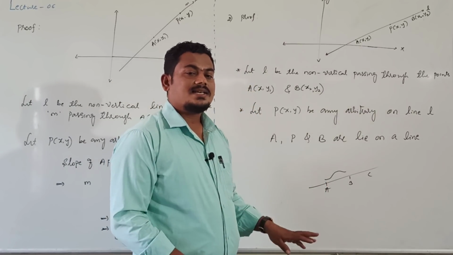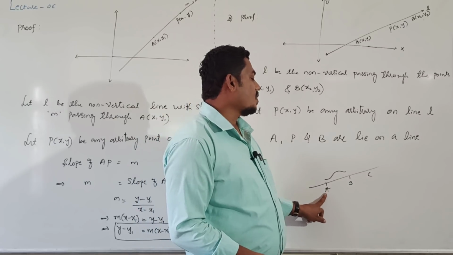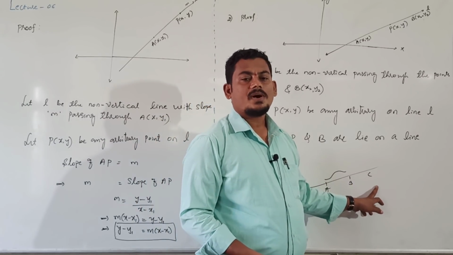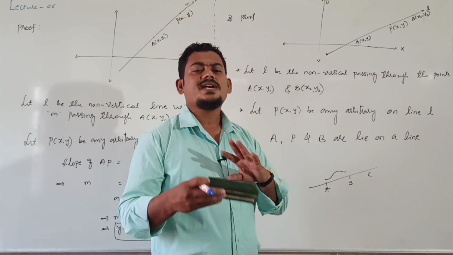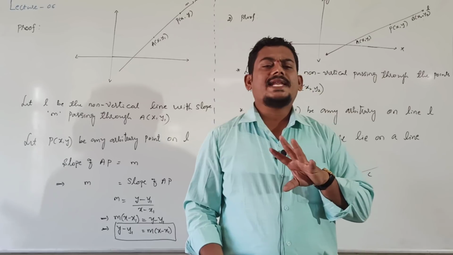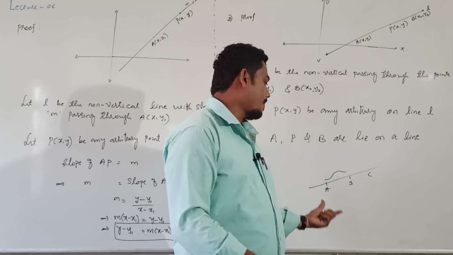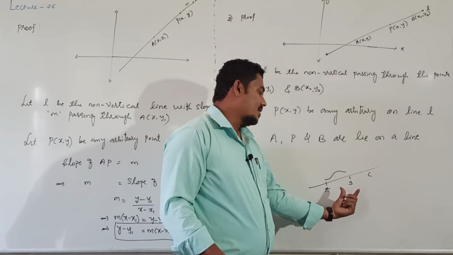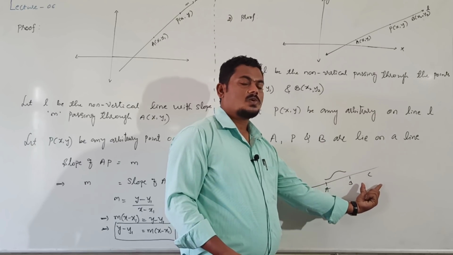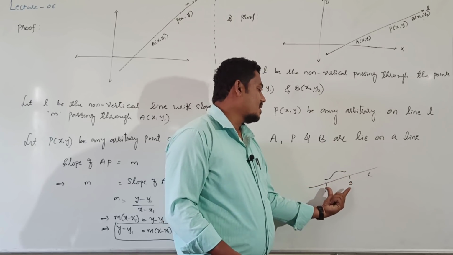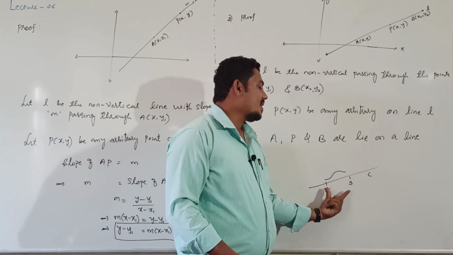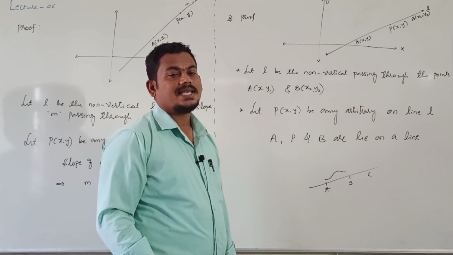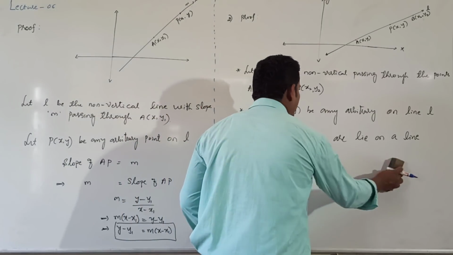Other conditions are also applicable. Slope of AB equal to slope of AC we can take, right? If three points are collinear, then any two slopes are equal, not only AB and BC. Slope of AB equal to slope of BC is one condition. Slope of AC equal to slope of BC is another condition. Slope of AB equal to slope of AC is also possible.